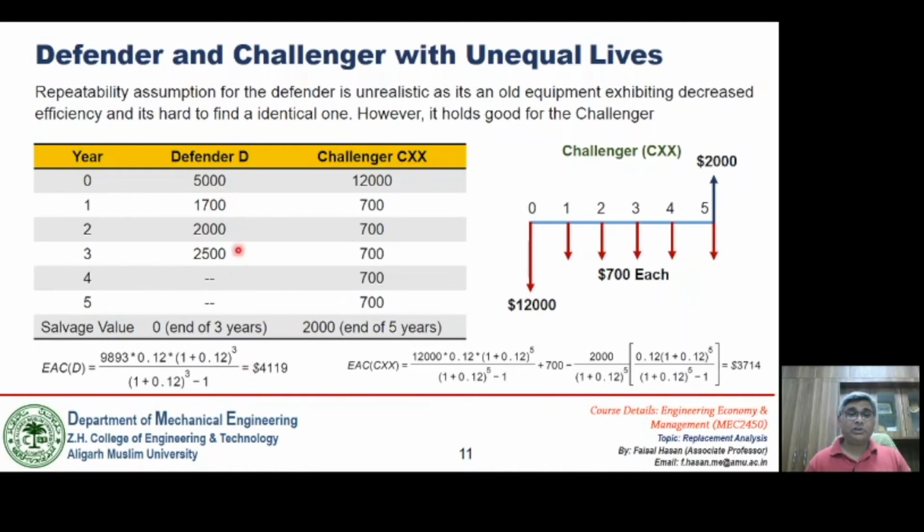Just compute the EAC values for the given economic life, and based on the numerical values of the EAC, we can decide whether to continue with the defender or to replace this defender with a new challenger. So that is how we deal with a challenger with unequal life.